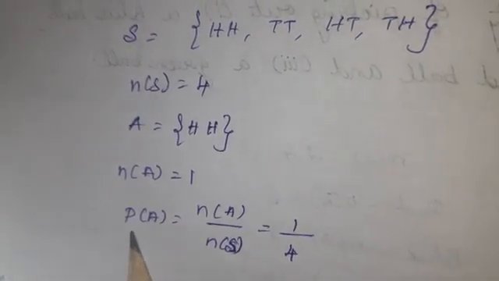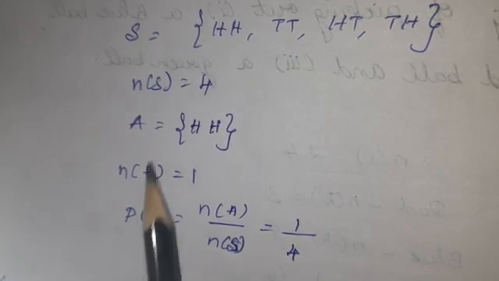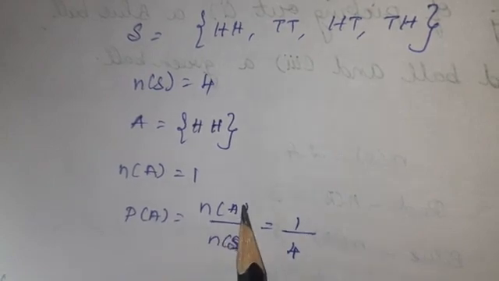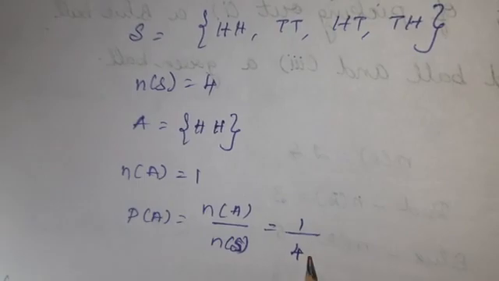Then you should find the probability of two heads obtained. Instead of that sentence, I write the symbol for probability. P of A is equal to N of A divided by N of S is equal to 1 divided by 4.